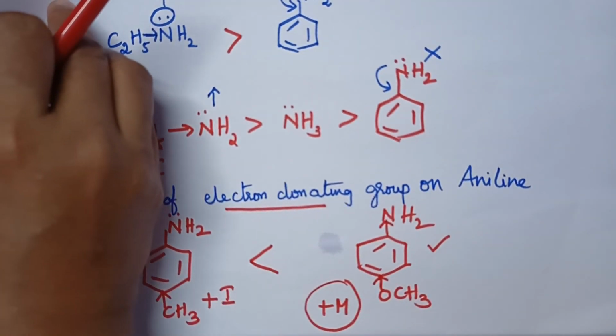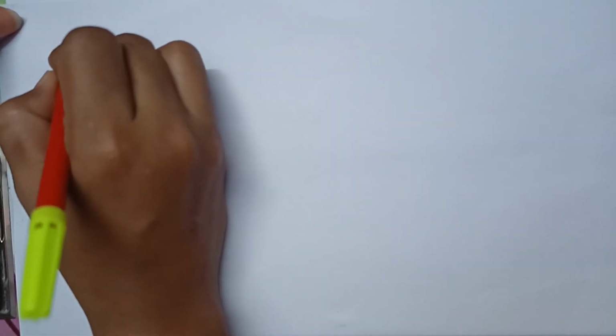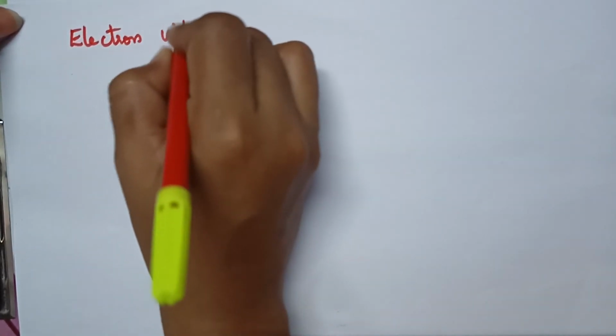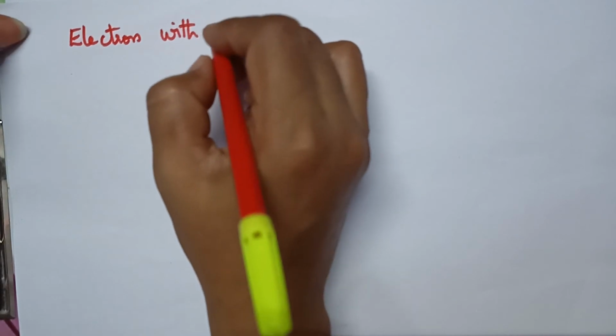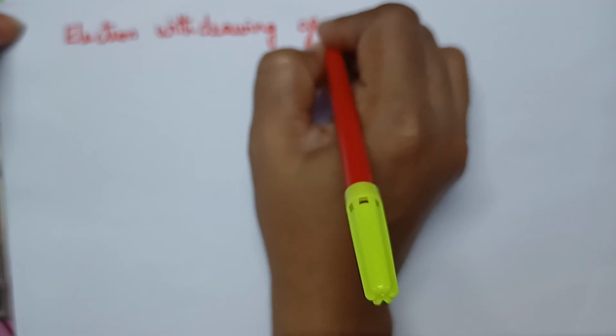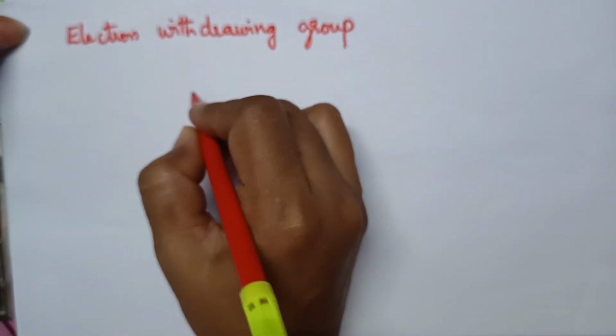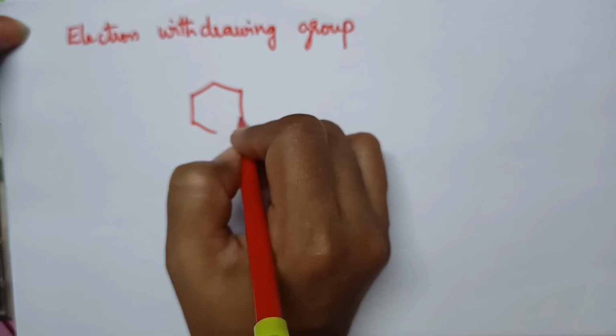Next we will discuss the influence of electron withdrawing groups on the basic nature of aniline. So whenever an electron withdrawing group is present, how does it influence the basic nature? Let us consider the presence of a nitro group on aniline.